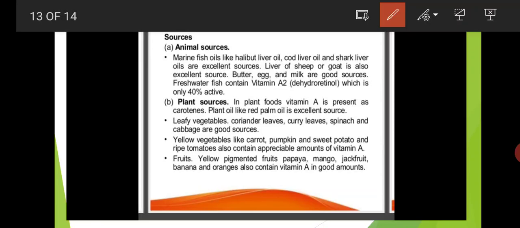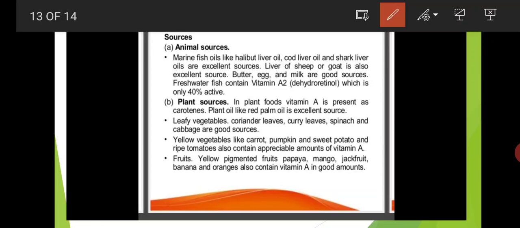Here, marine fish oils like halibut liver oil, cod liver oil, and shark liver oils are excellent sources for vitamin A. Liver of sheep and goat are also excellent sources. Butter, egg, and milk are good sources for vitamin A.